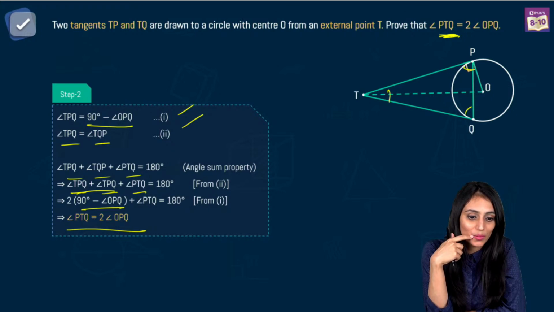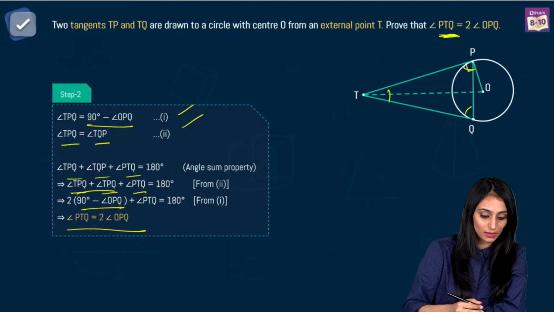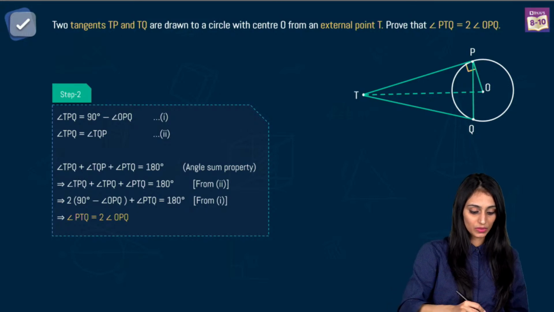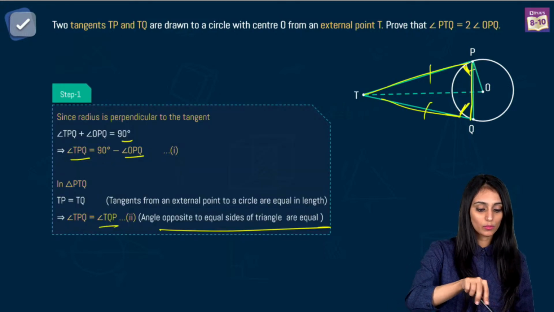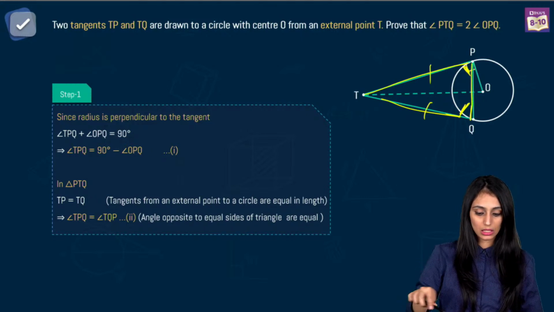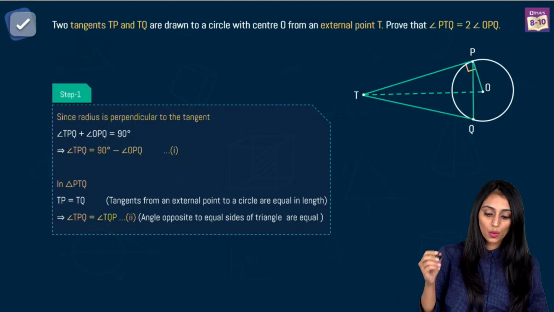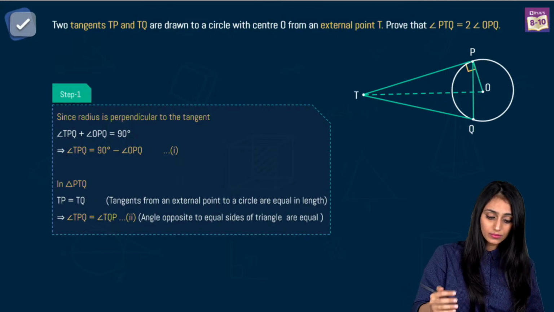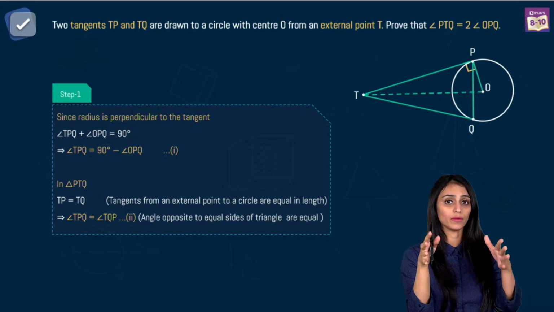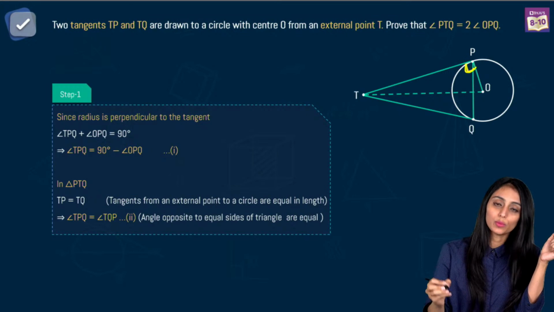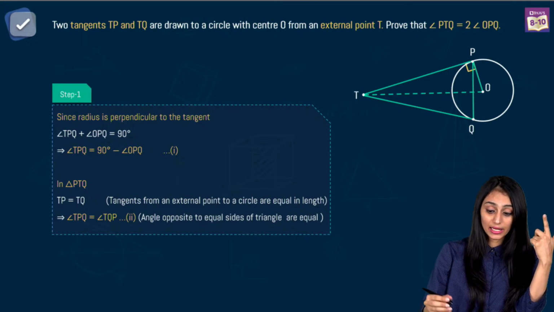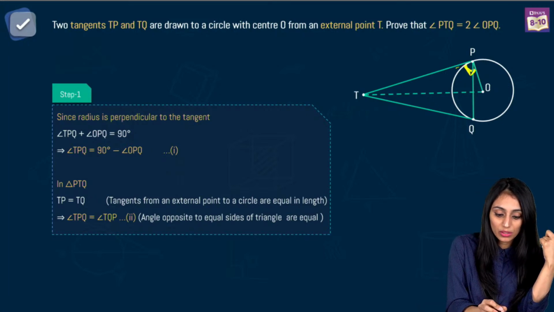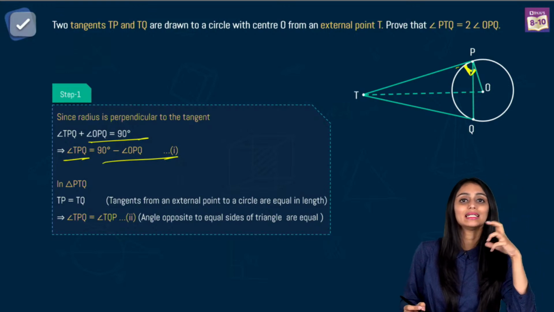Explain the before part in the question. Which one? Are you talking about step 1? Okay, so I'll explain it here only. What we are doing in this question, I'm repeating it one more time because everyone was not able to see it. This is step 1. We know radius and tangent are perpendicular at the point of contact. So this angle over here is going to be 90 degrees. Now in this 90 degrees, there are two angles: this angle TPQ, this much part, and OPQ, this much part. They both add up to give 90 degrees. So angle TPQ would be 90 degrees minus angle OPQ.